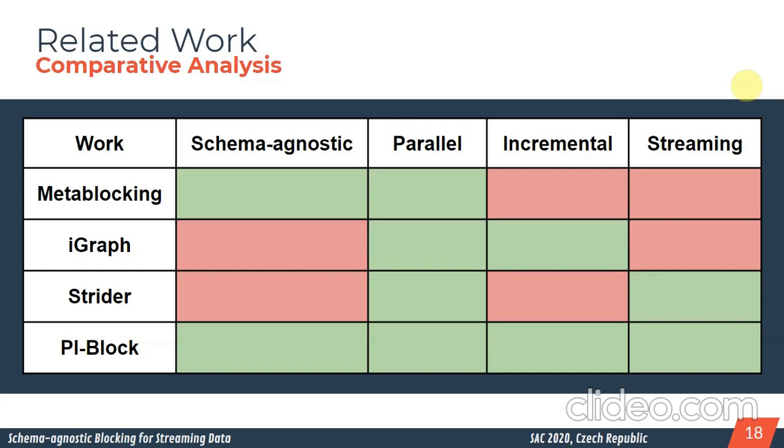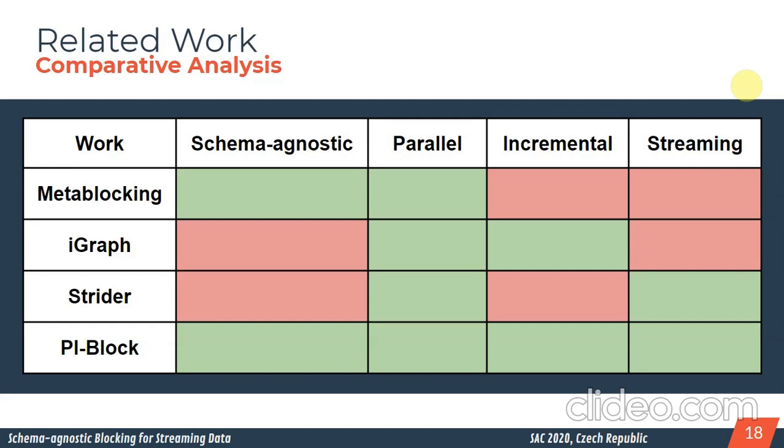About iGraph, iGraph is an approach that is not schema agnostic, because it uses a relational database and uses the schema to guide it. But it's proposed in parallel and also considers the incremental behavior. But it did not consider streaming data.